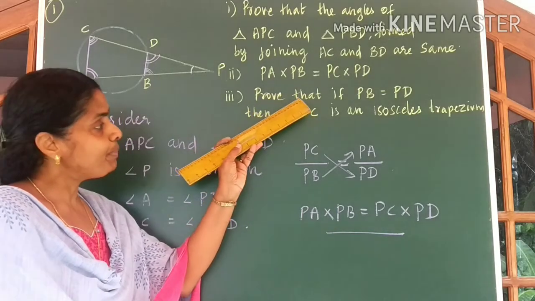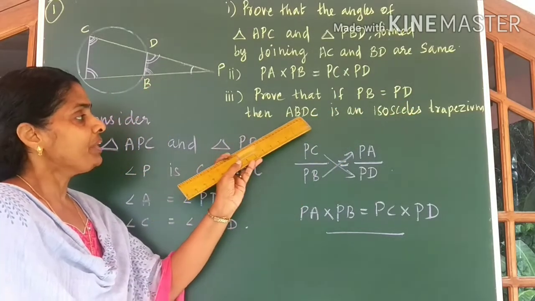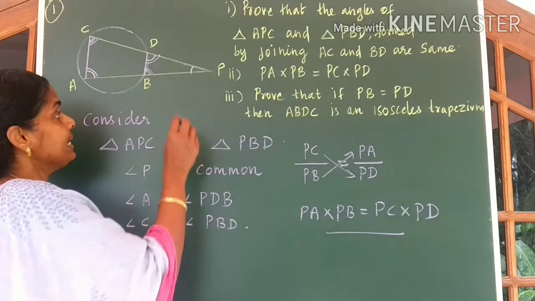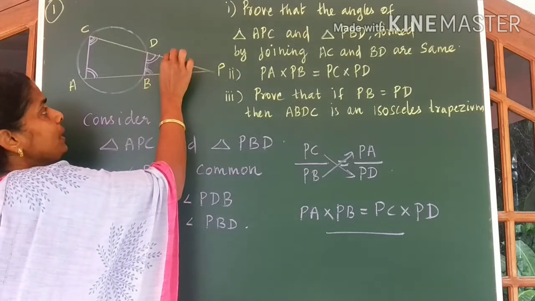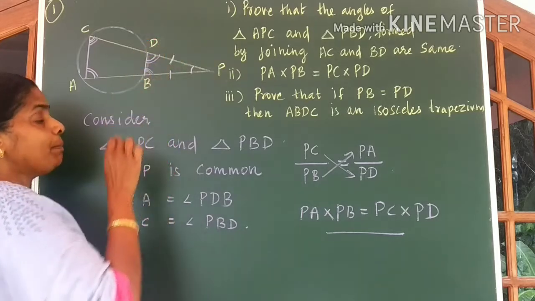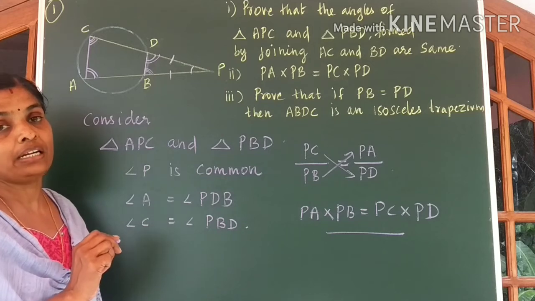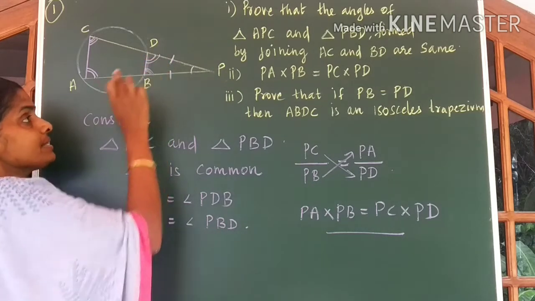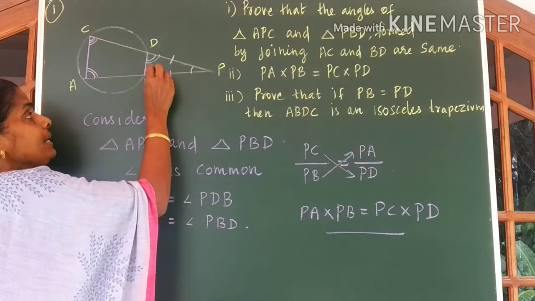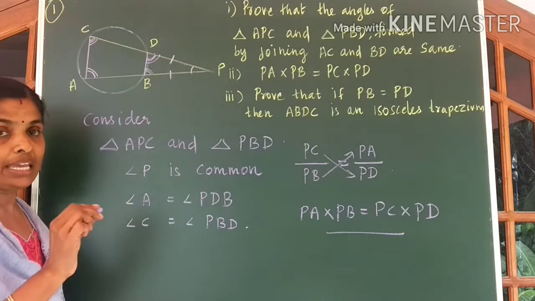Third question. Prove that if PB is equal to PD, then ABDC is an isosceles trapezium. Look at the condition. If PB is equal to PD, then what happens? PBD will become an isosceles triangle. In an isosceles triangle, what do you know? Base angles are equal. Then what will happen? You will get angle B to be equal to angle D. Both these angles are equal.